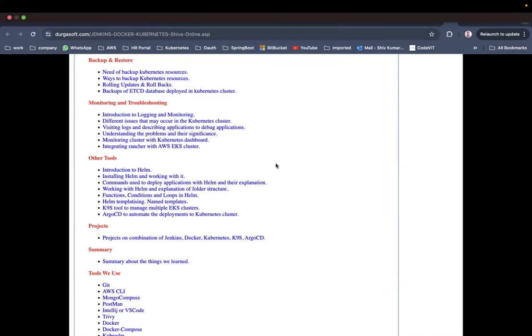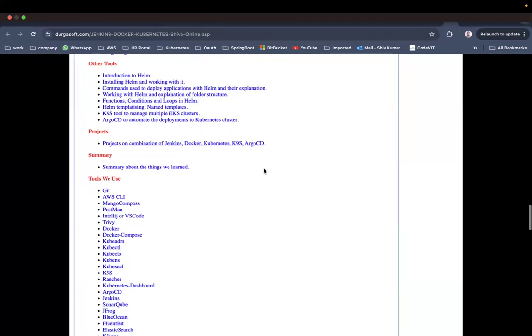Different issues that may occur in a Kubernetes cluster, viewing logs and describing applications to debug applications. Okay, we will understand the problems and their significance. Okay, monitoring the cluster with the Kubernetes dashboard, integrating Rancher with an Amazon EKS cluster. All these things we are going to see as part of monitoring and troubleshooting.